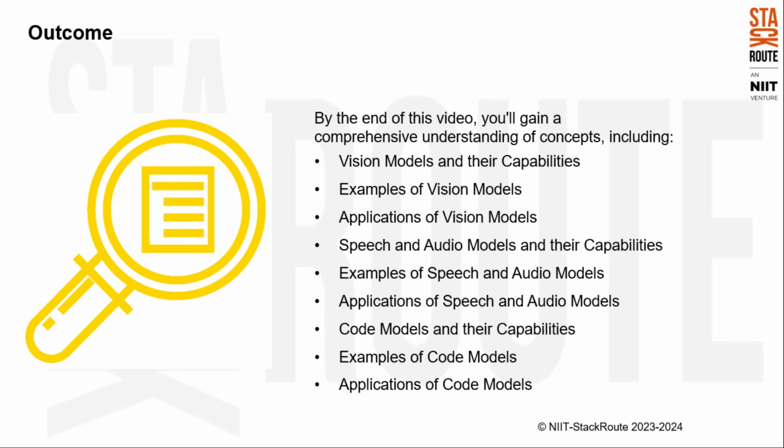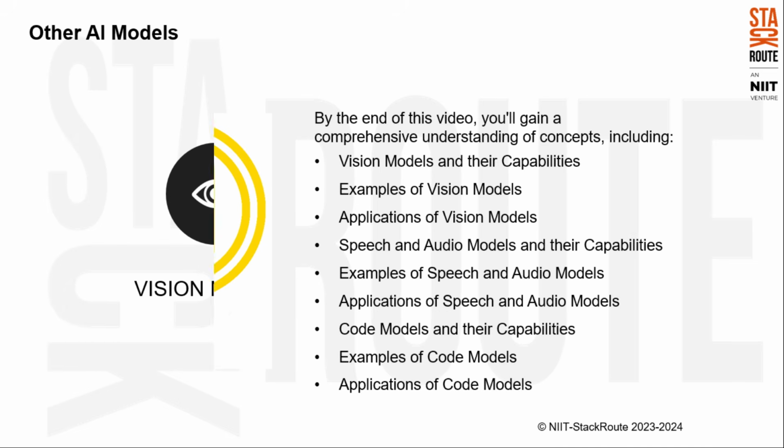We will explore three powerful categories of AI models: vision models, speech and audio models, and code models. Each category possesses unique capabilities that are revolutionizing various fields. By the end of this video, you will gain a deeper appreciation for the diverse applications of AI and its potential to shape the future.